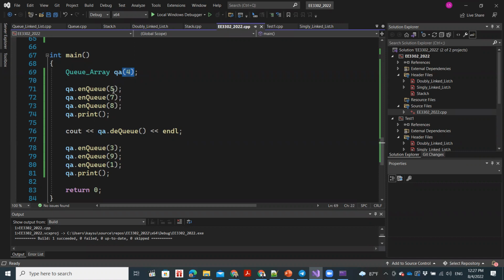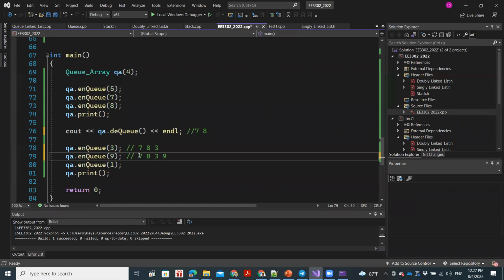Now when we added these 3 elements, it was 578, and then we dequeued 1. So after that, the Q is 7, 8, right? So at this point, Q is 7 and 8. Now we enqueued 3, so it should be 7, 8, 3. And here we enqueued 9, so it should be 7, 8, 3, 9.